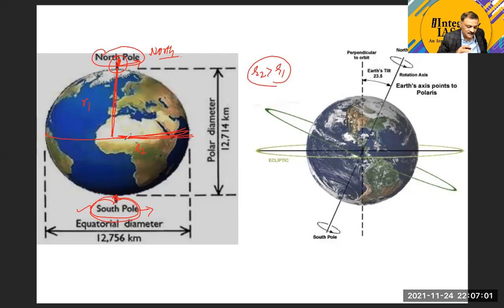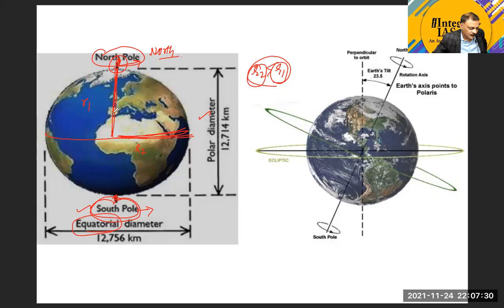Because there is a bulge in the middle part of the Earth. We have already discussed oblate spheroid. Therefore R2 is going to be greater than R1. Now, for our understanding and use of terminologies in geography, we can call R1 a polar radius, and R2 an equatorial radius.